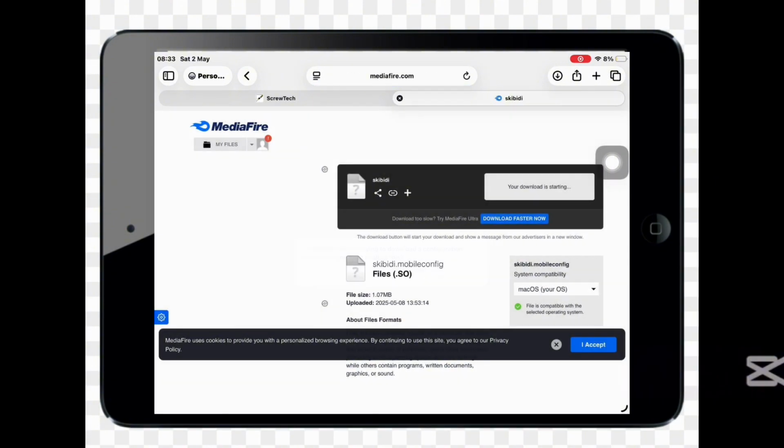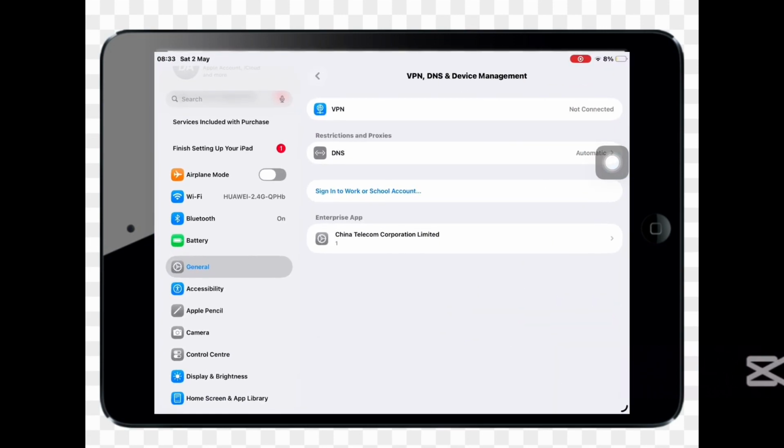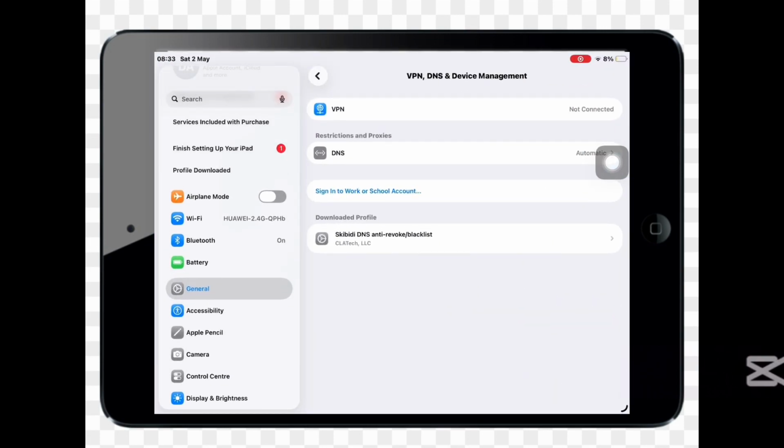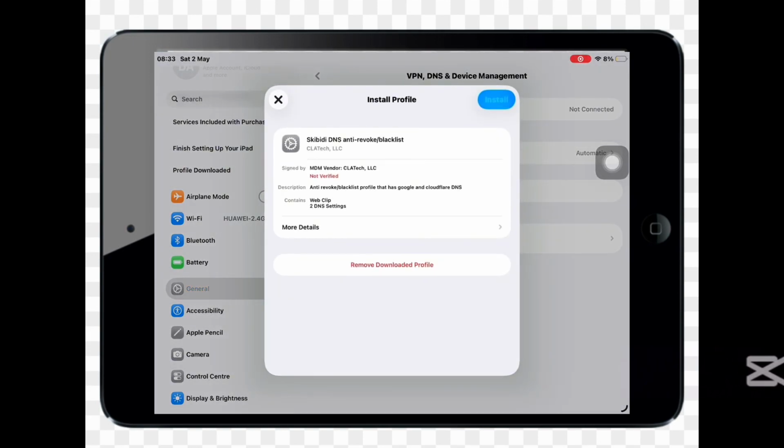Tap on Allow. Go to Settings General, then VPN and Device Management. You'll see a profile called Skibidi DNS. Tap on it. Hit Install.